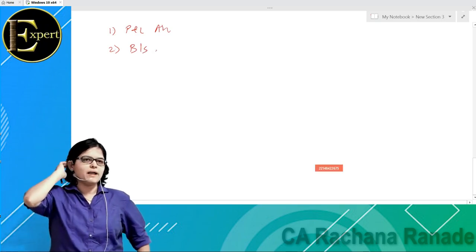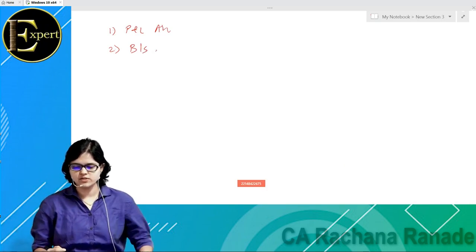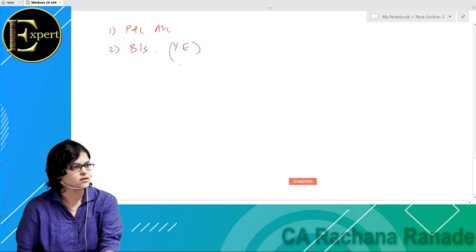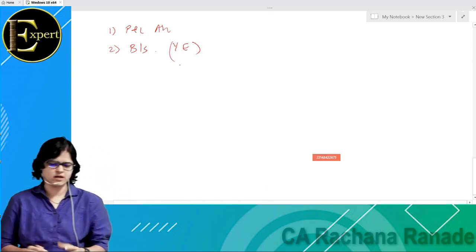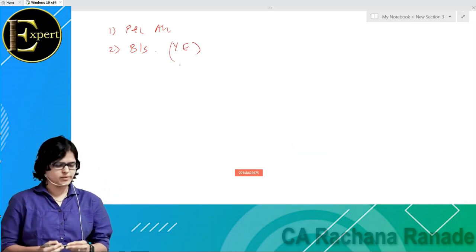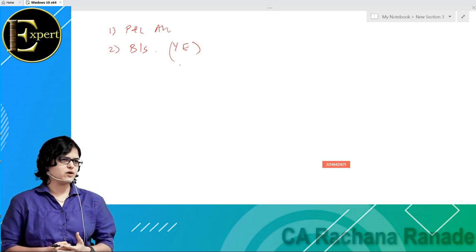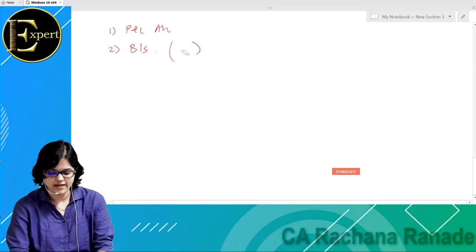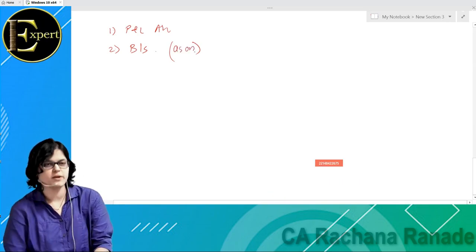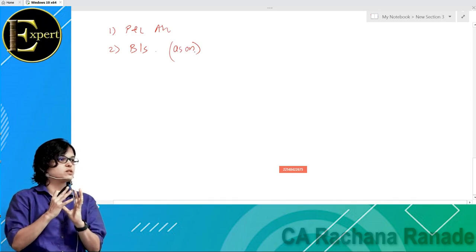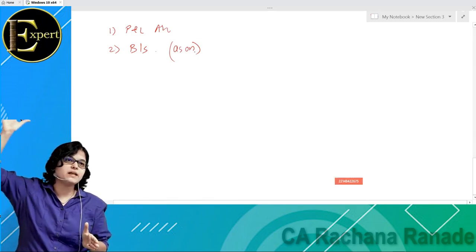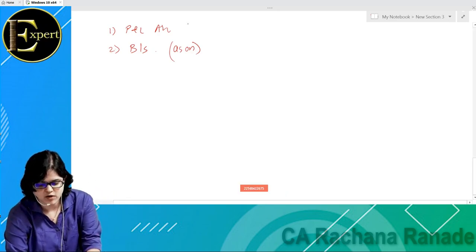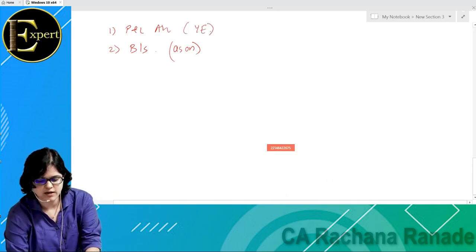And if you remember, in the balance sheet, we talked about it's a statement which is always given for the year ended something, or is it as on something? Do you remember? I might have written it wrong, I might have written it right. If you can remember this, balance sheet is as on something, and P&L is for the year ended something. Balance sheet is always as on something, because if you remember, I told you that it gives me the financial position as on a particular date, right from the beginning till 31st March of a specific year. Okay. And for profit and loss account, we talked about for the year ended something.